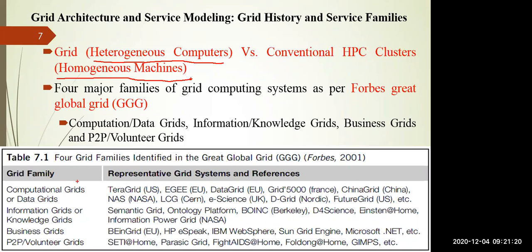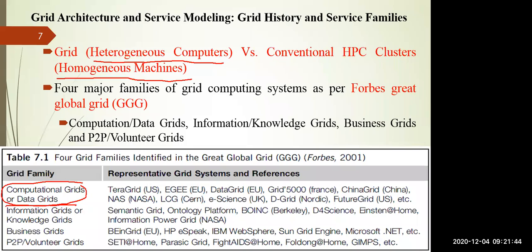First one is called a computational grid or data grid, in which these projects are there. TeraGrid is used in the United States, EGEE is used in Europe, DataGrid is also used in Europe, Grid 5000 is used in France, ChinaGrid is used in China, right? NAREGI is used in Japan. So these are the real-life projects under the computational grid and data grid.